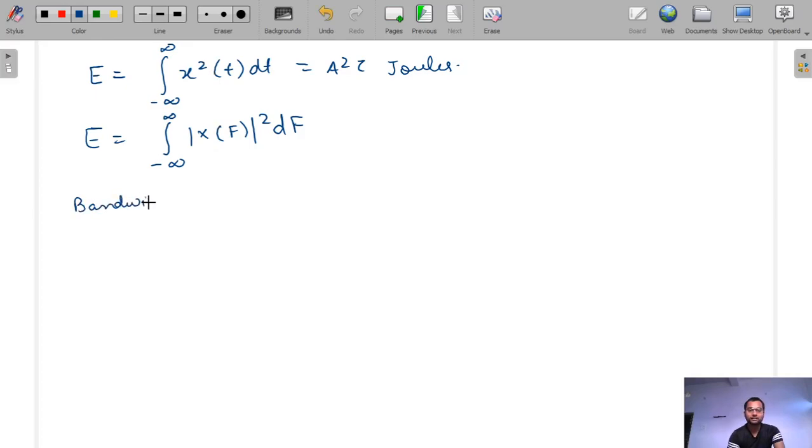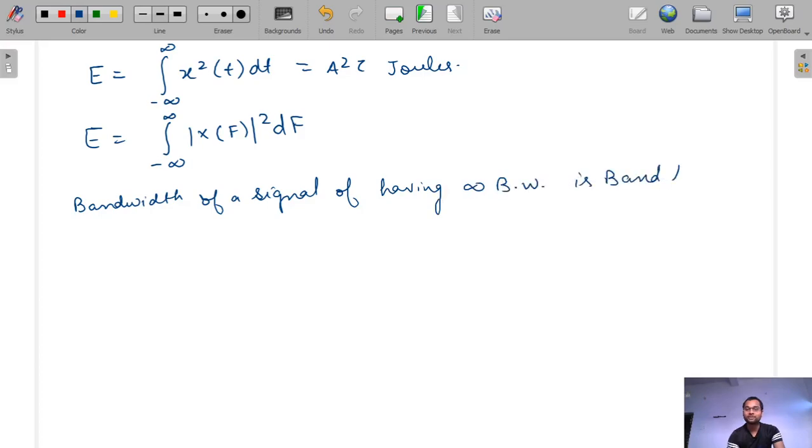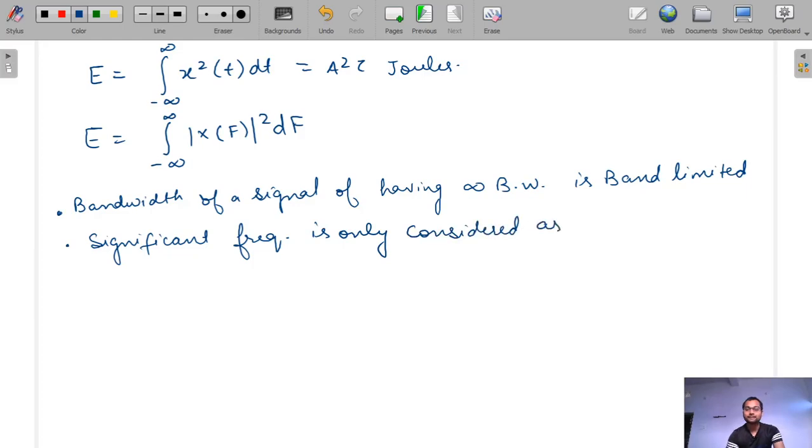So write this point: the bandwidth of a signal having infinite bandwidth is band limited, because channel bandwidth should always be greater than signal bandwidth. When we do band limitation, only the significant frequency is considered as the bandwidth.